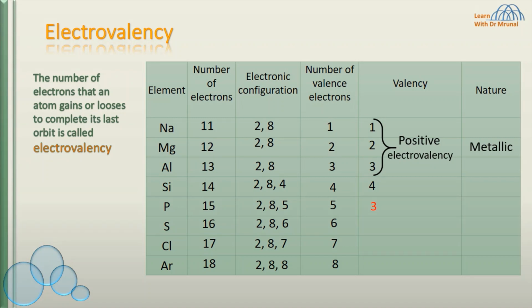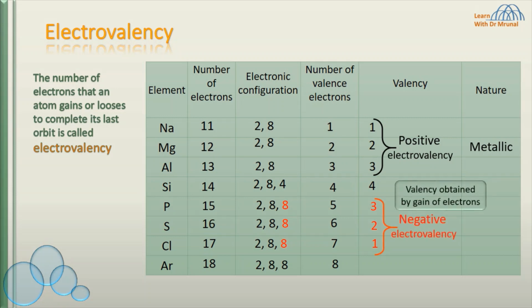Phosphorus, its valency is 3 because it takes 3 electrons to complete its octet. Sulfur, its valency is 2 because it takes 2 electrons to complete its octet. And chlorine, its valency is 1 because it takes 1 electron to complete its octet.